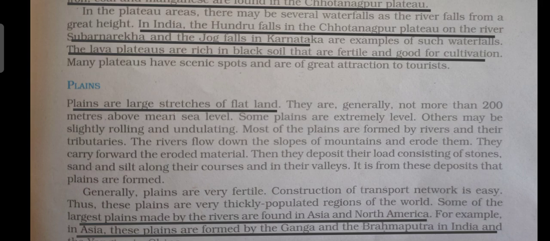So what happens? Many rivers originate from the mountains like Himalayas. When these rivers flow down from the slopes of mountains, the rivers erode or break the mountains into very fine particles and stones. Since the rivers are flowing down with a lot of speed, that helps the rivers in eroding or breaking the mountains into very fine particles or stones.